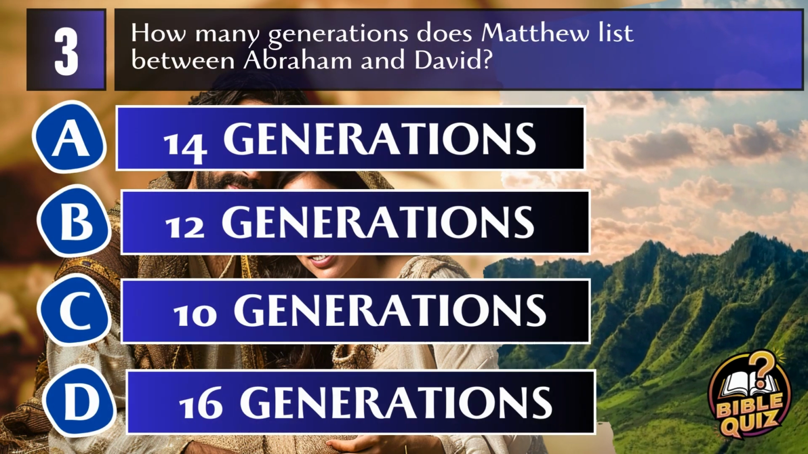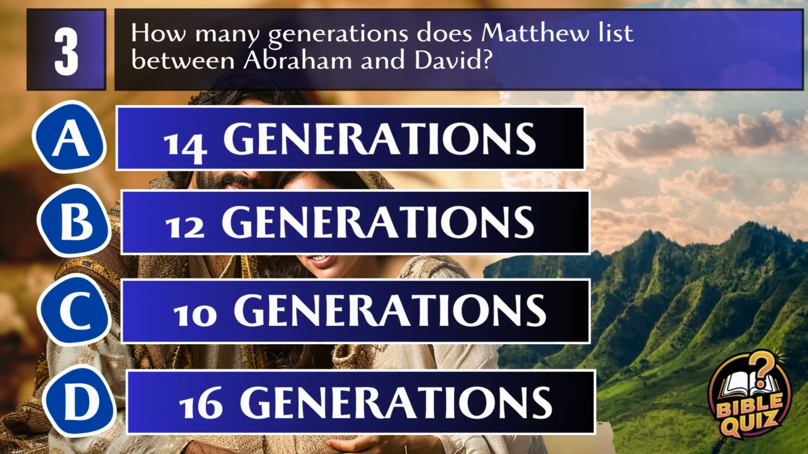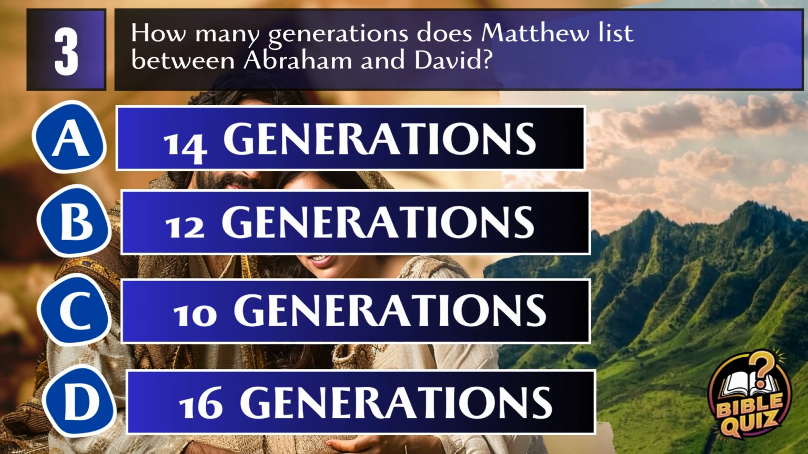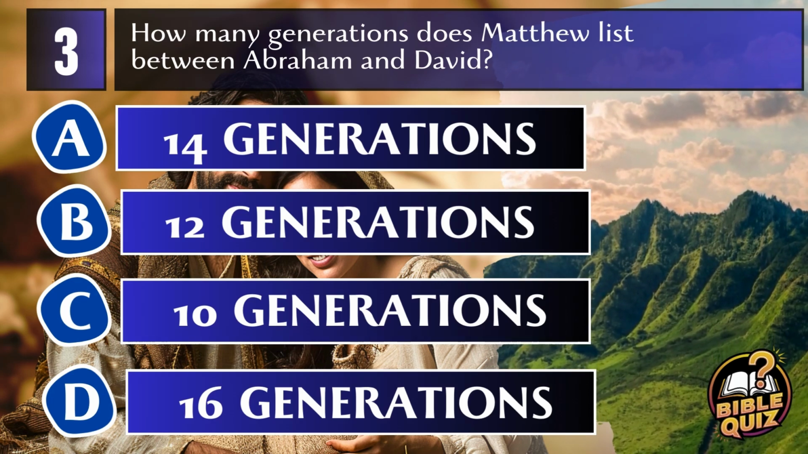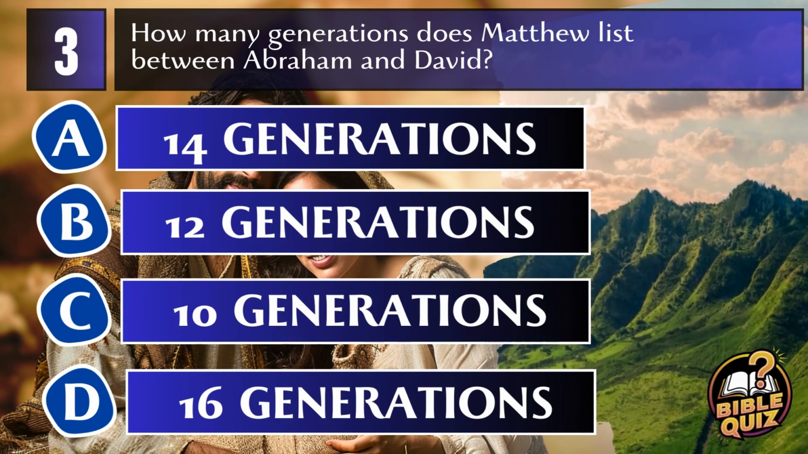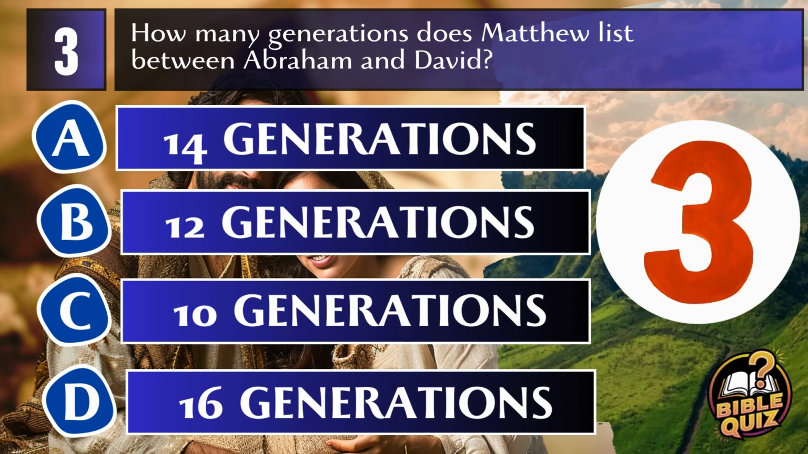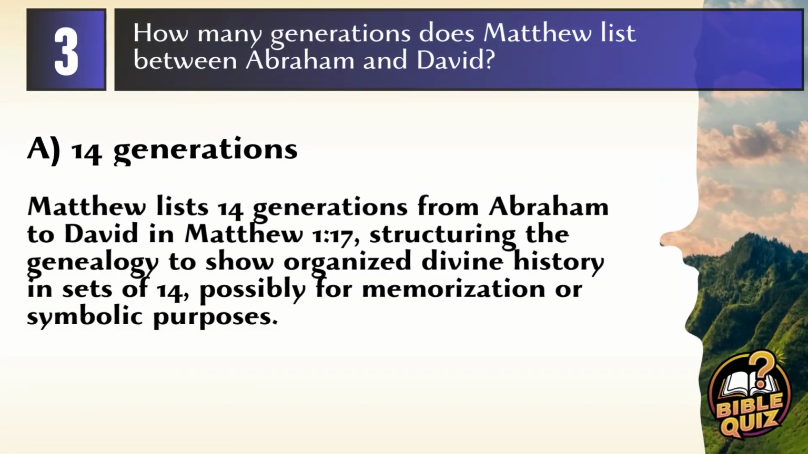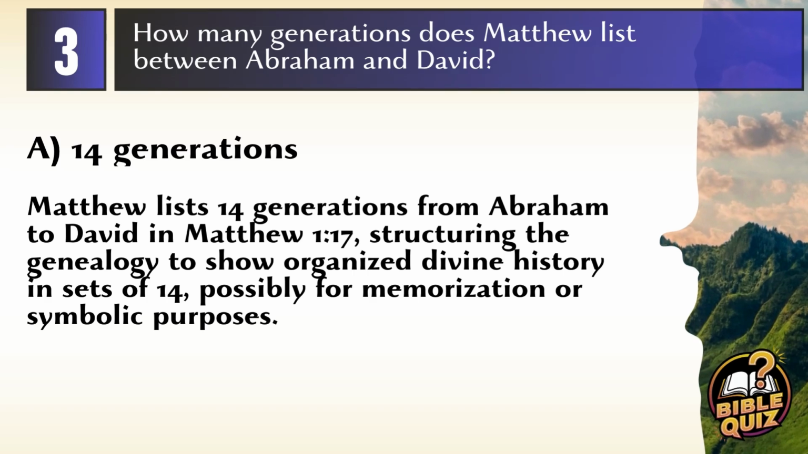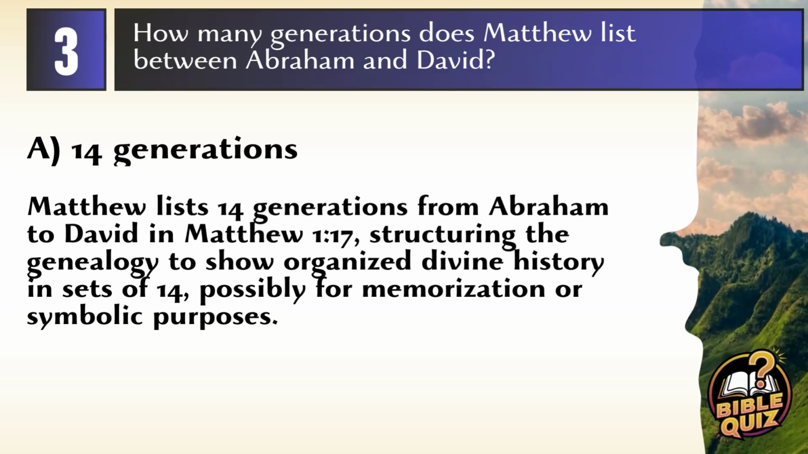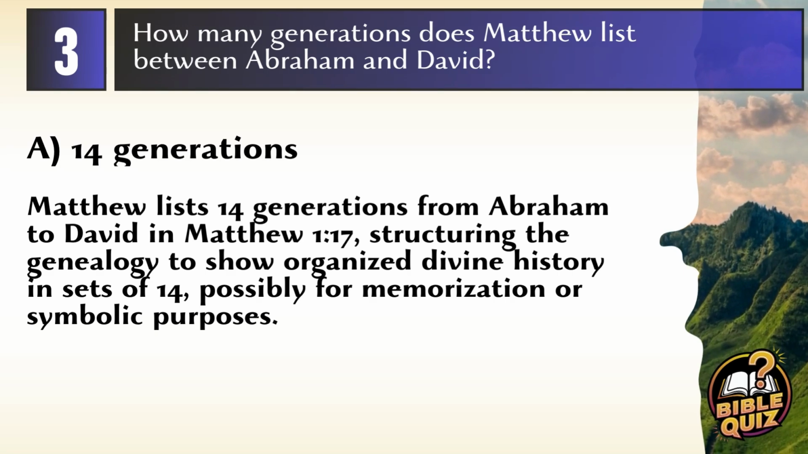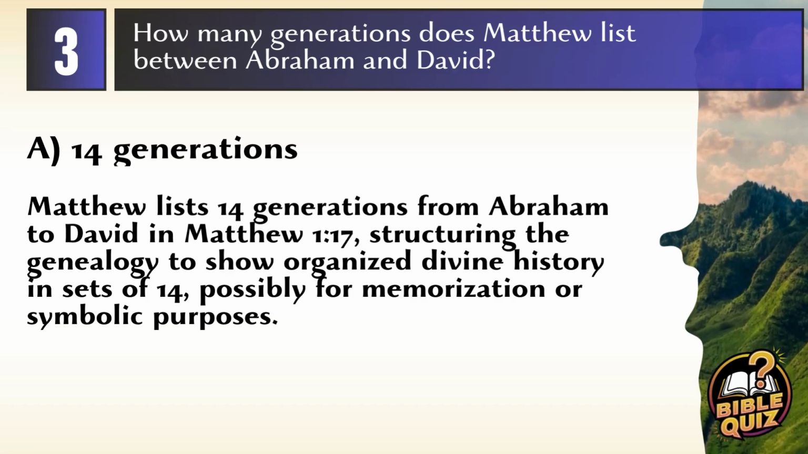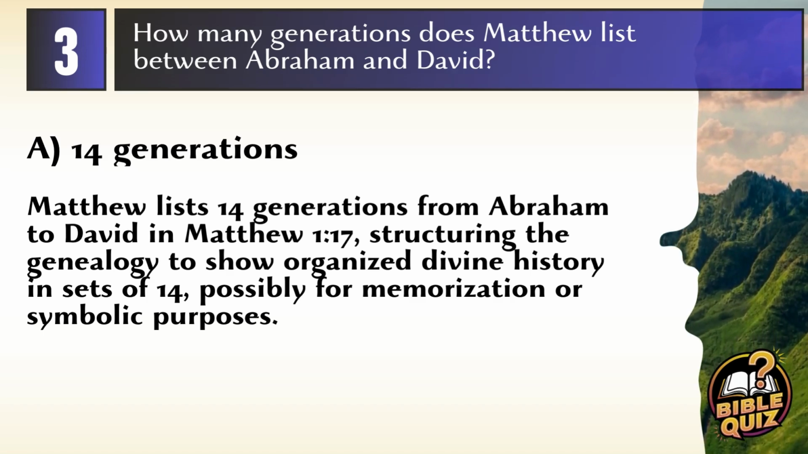Question 3. How many generations does Matthew list between Abraham and David? A. 14 generations, B. 12 generations, C. 10 generations, D. 16 generations. Answer: A. 14 generations. Matthew lists 14 generations from Abraham to David in Matthew 1:17, structuring the genealogy to show organized divine history in sets of 14, possibly for memorization or symbolic purposes.